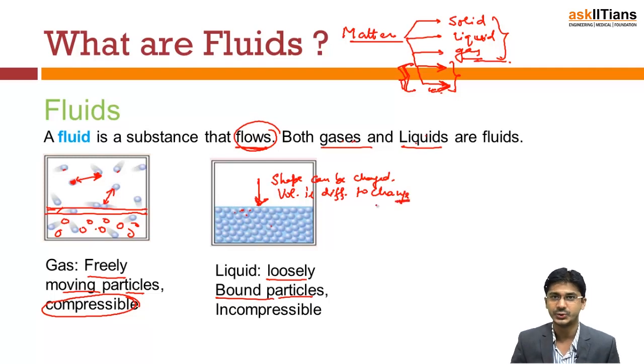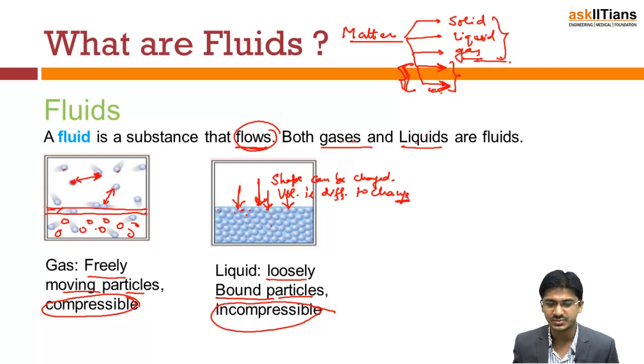It is very difficult to change the volume of a liquid, and that is why it is called incompressible. If you try to compress it, you will have to apply a very high pressure, and even then you will have a very small change in the volume. That is the reason it is called incompressible. Okay.